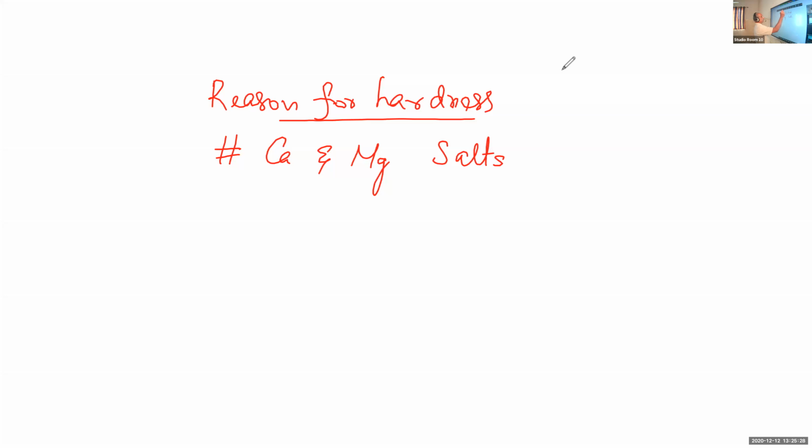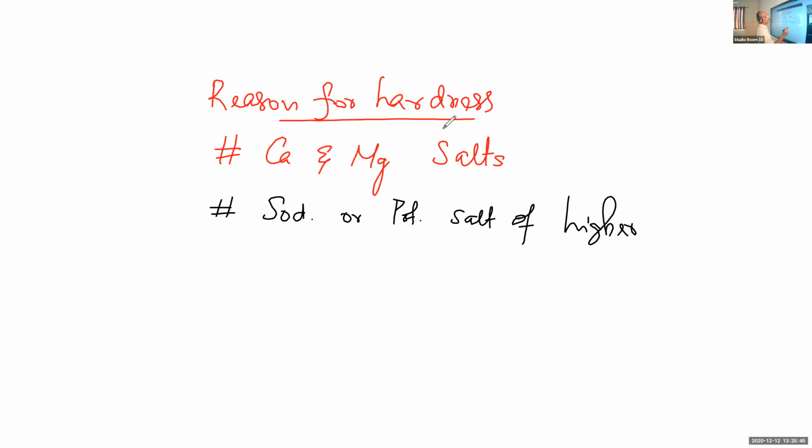Soap, do you know what it is? Soap is the sodium or potassium salt of higher fatty acids, higher aliphatic acids, like stearic acid. The acids present in fats and oils are fatty acids.